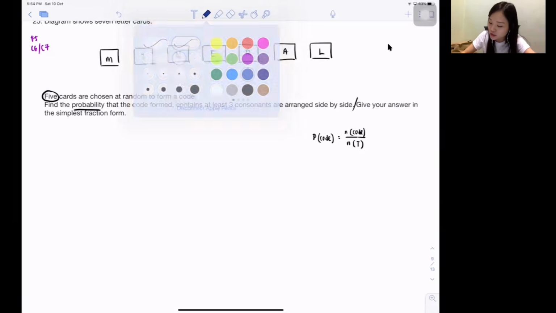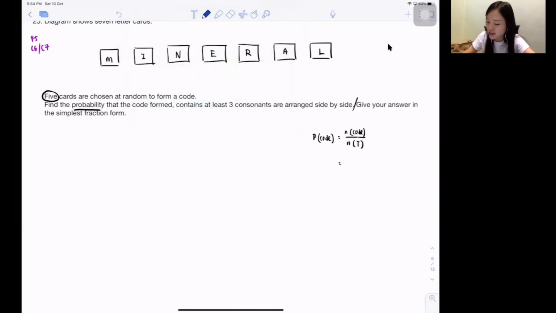So what is total? So total very easy. I already say a lot of times. Total is always no restriction. Whenever I didn't restrict you, that is always the maximum way for you guys to arrange it. So mineral got how many letters? 7. How many cards you want to choose now? 5. Isn't it 7P5? So let's press calculator. 7P5. Isn't it 2,520 ways in total?